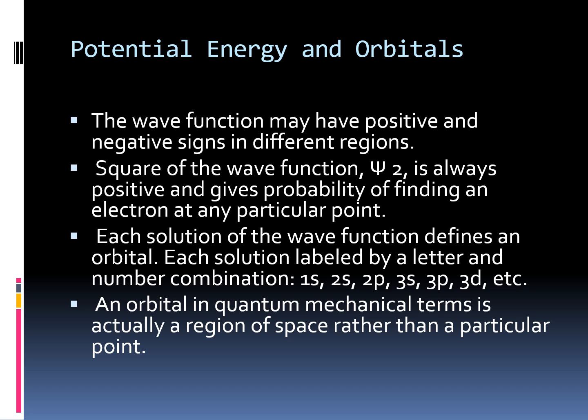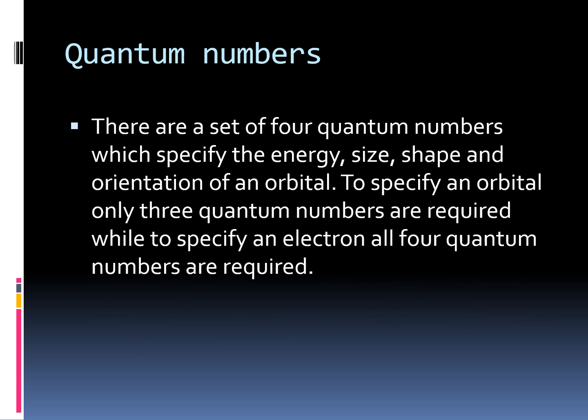Each solution of the wave function defines an orbital, each solution labeled by a letter and number combination: 1s, 2s, 2p, 3s, 3p, 3d. An orbital in quantum mechanical terms is actually a region of space, not a particular point.